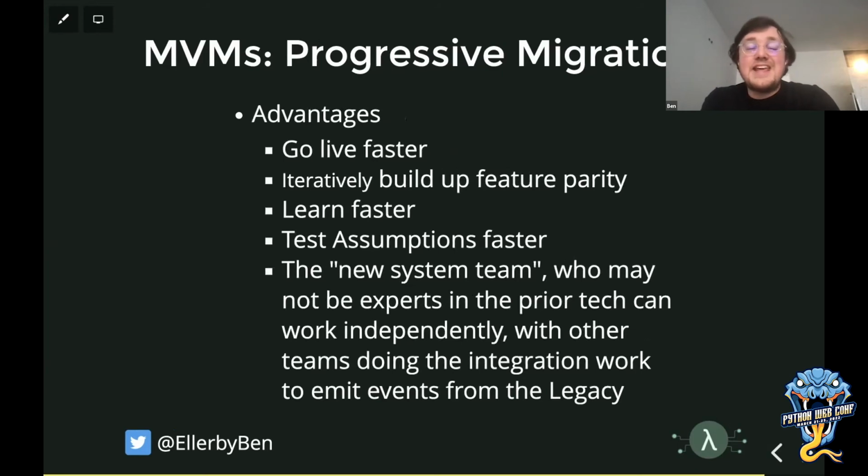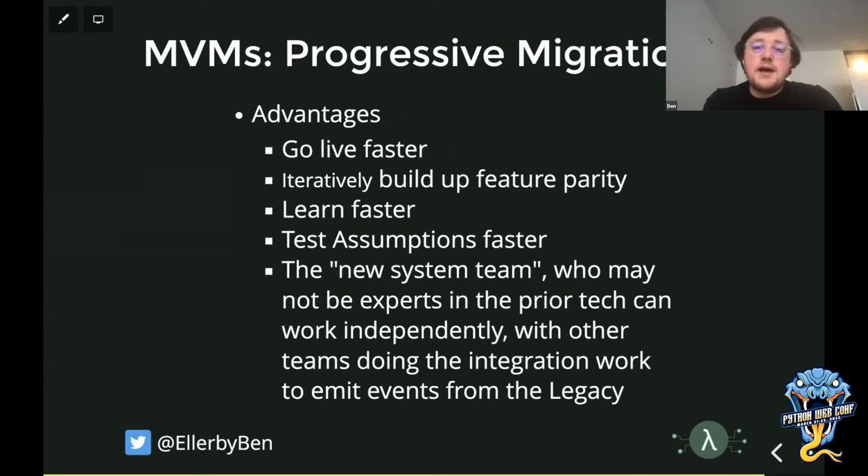We can iteratively build up feature parity. So we no longer have that deadlock of feature parity, or that paralysis of feature parity. We can learn faster because we're releasing, and to be honest, I never really trust a system until we get it to production with real users. We can test assumptions faster, be them business assumptions on cost being reduced by the new technology, or assumptions that particular parts of that technology are going to interface well.